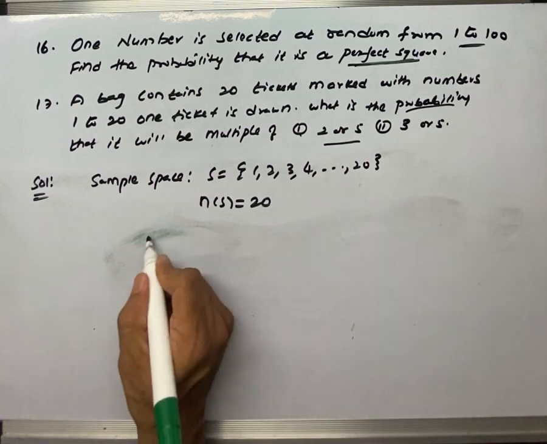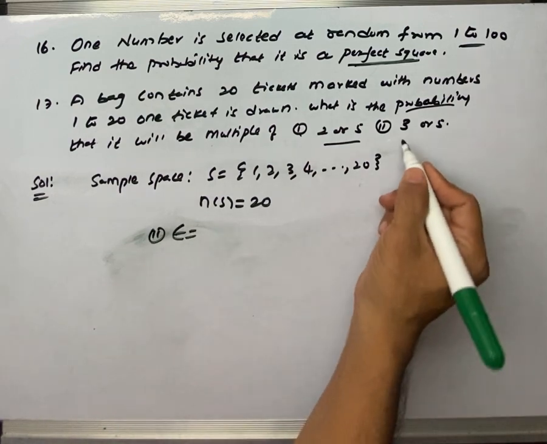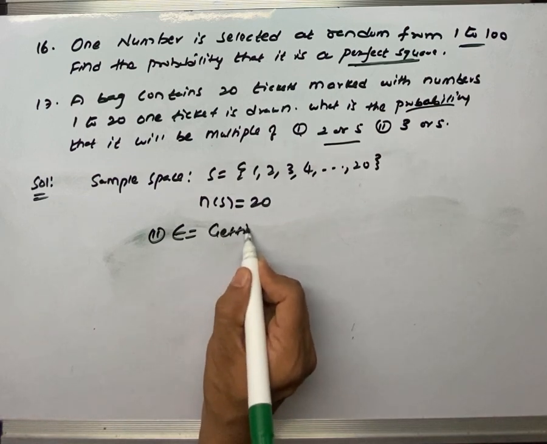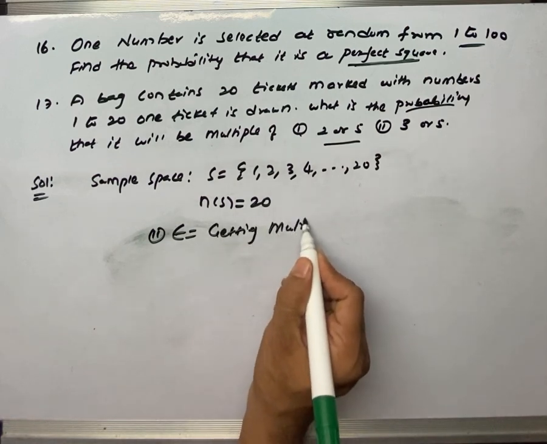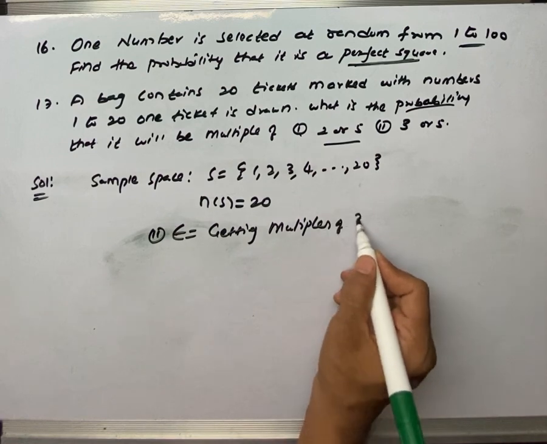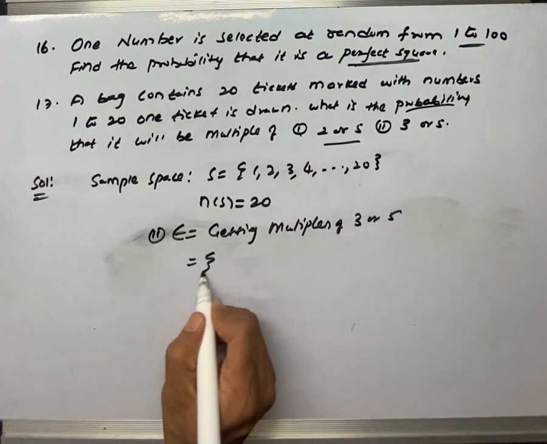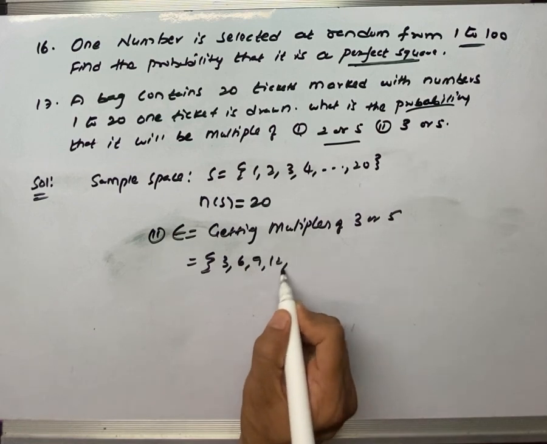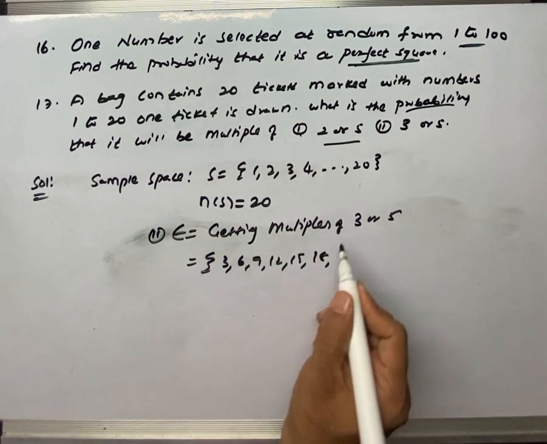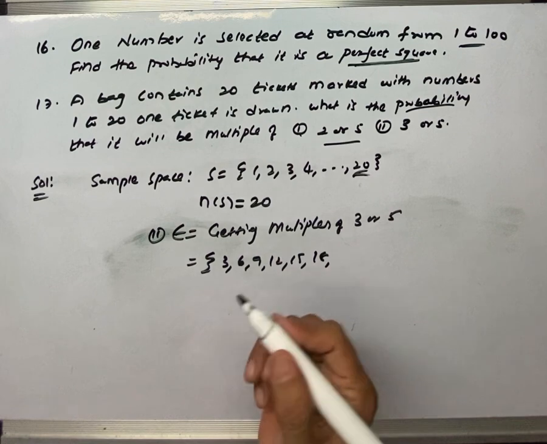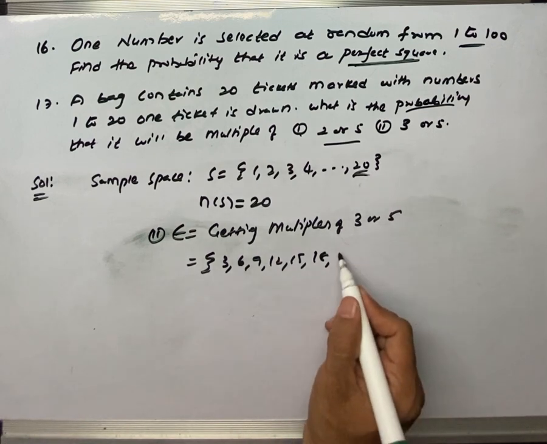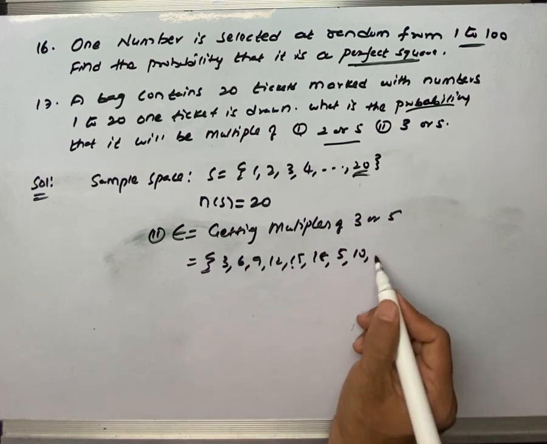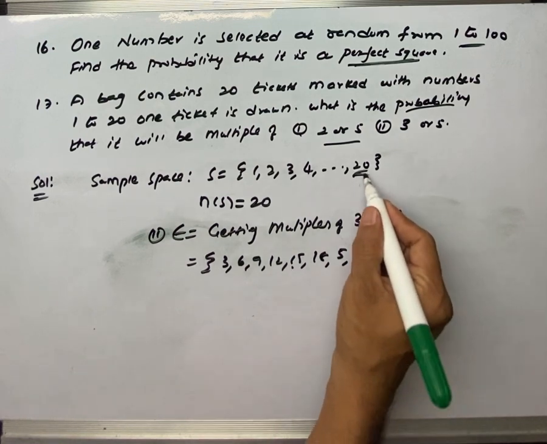Event 2. 3 or 5 means what? Probability of getting multiples of 3 or 5. See, from this one, multiples of 3: 3, 6, 9, 12, 15, 18, and 3 7s are 21. We are not taking 21 because in the sample we have up to 20 only. Then 5: 5, 10, 15, already there, no need to take. 5 4s are 20, it is there.